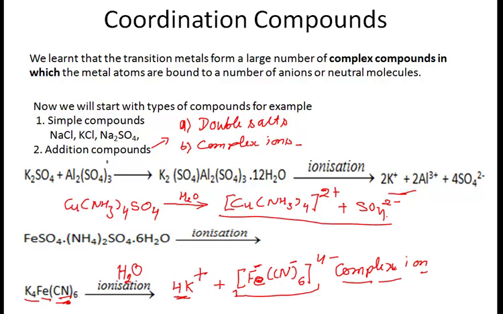Again you can see that this [Cu(NH3)4]2+ cation is a complex ion, whereas simple sulfate ion is formed. So these are complex compounds. We can call them complex compounds.